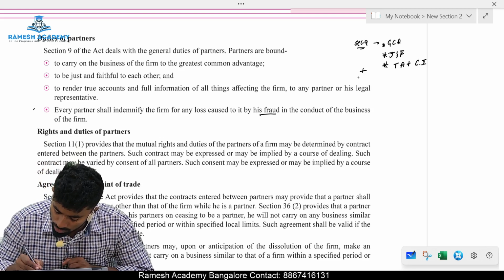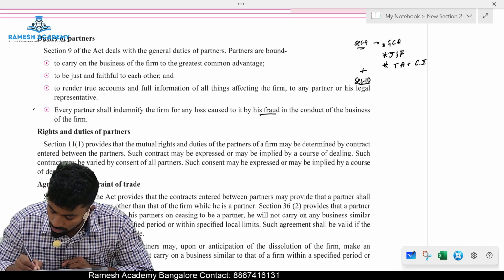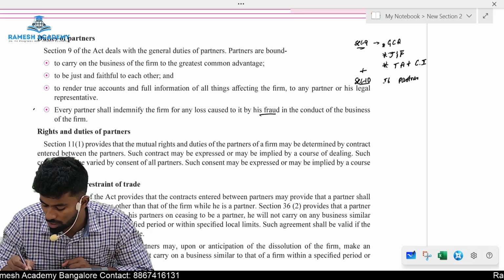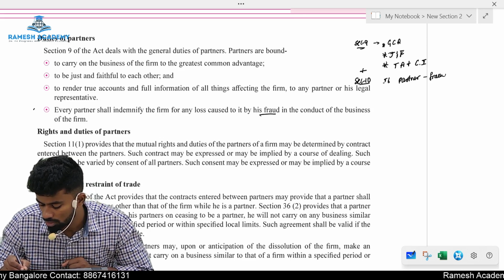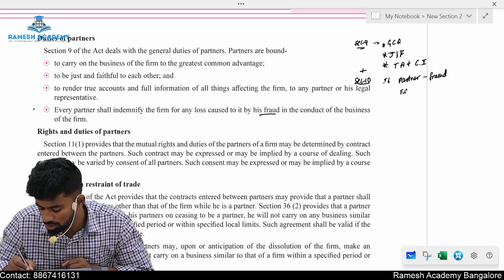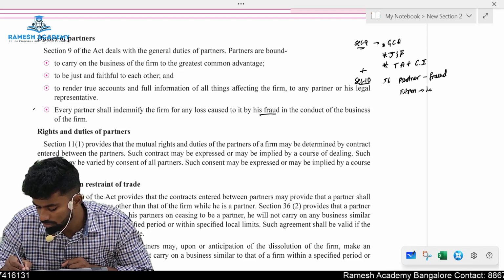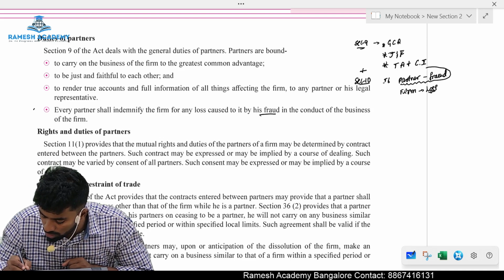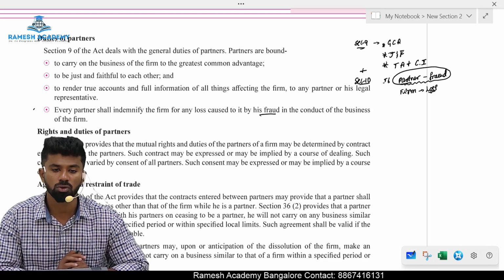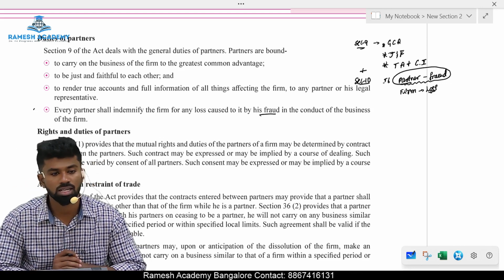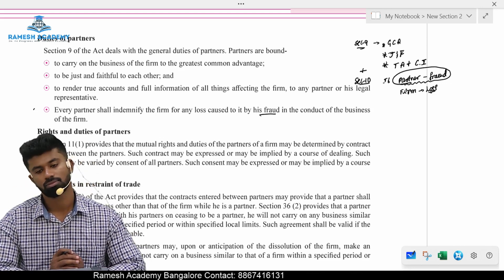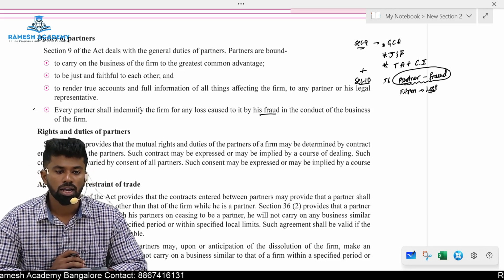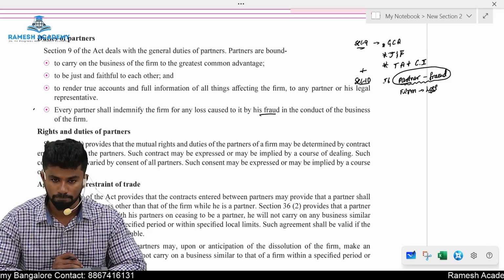Section 10 provides one more duty. What is that one more duty? If a partner does a fraud, and because of this fraud the partnership firm incurs a loss, then it becomes the duty of the partner who has done the fraud to compensate whom? The entire partnership firm. That is Section 10. Okay. Section 9 and Section 10. Done?